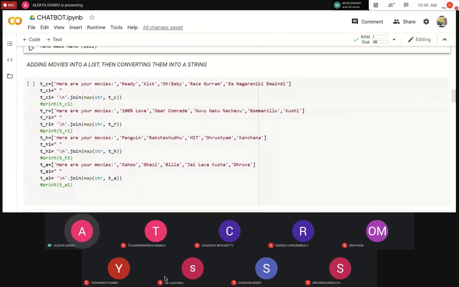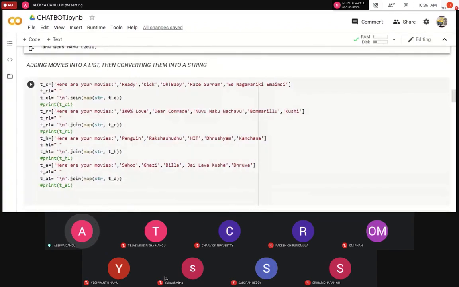So we couldn't find a data frame or a data set with actually what we wanted to display, according to the genres and according to each movie. So we decided to create our own in order just to show what the potential of our project can be and how we can actually implement it.